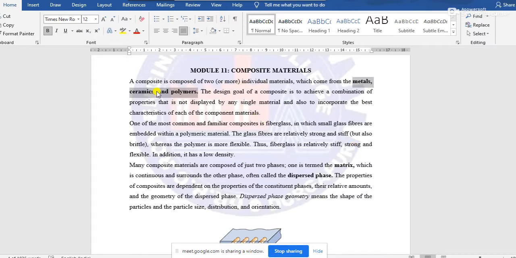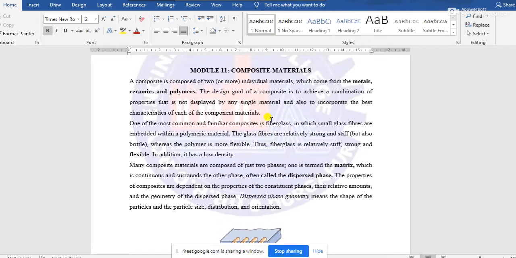I think you have studied ceramics, and I think ma'am has discussed the ceramics. According to the characteristics or the properties required of the resultant material, we have to choose the constituents or components of the composite material.